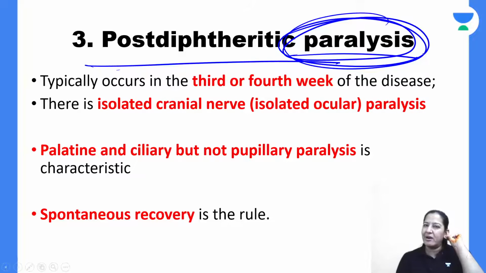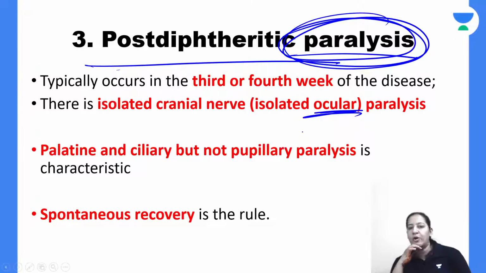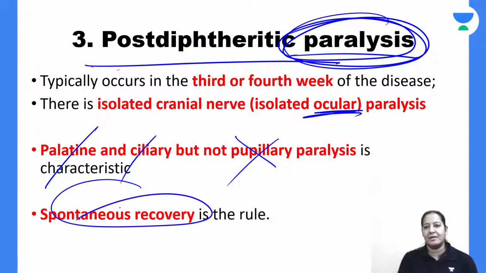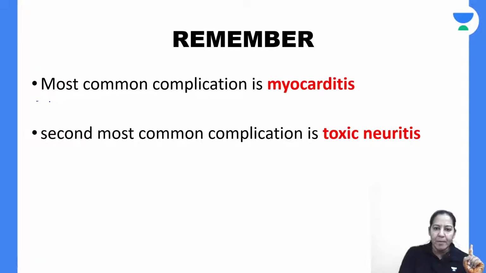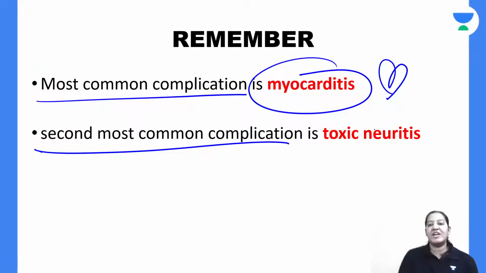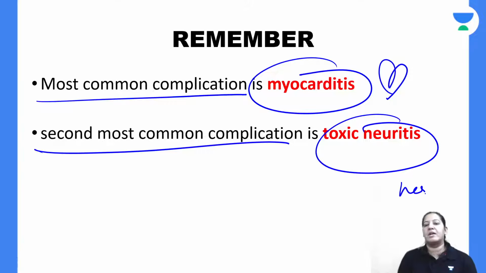How many cranial nerves are there? I guess there are 12 cranial nerves. You already know the names. The most common cranial nerve involved is the ocular, the third cranial nerve. The palatine and ciliary branches are involved, but not pupillary paralysis. Spontaneous recovery is there for the paralysis. The most common complication is myocarditis due to involvement of the heart. The second most common is neuritis because of involvement of the nerves.